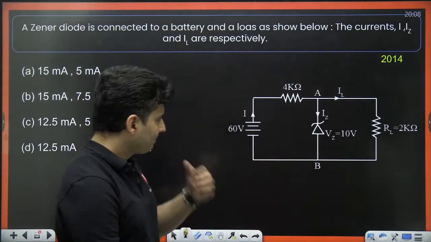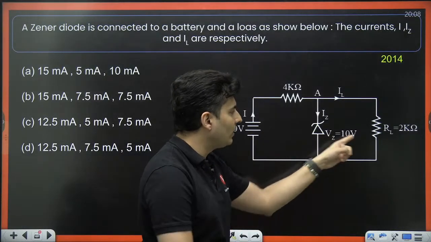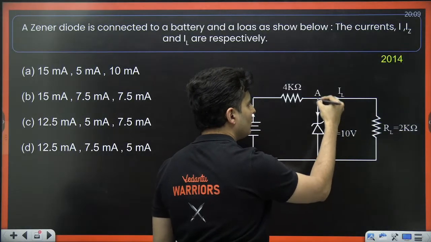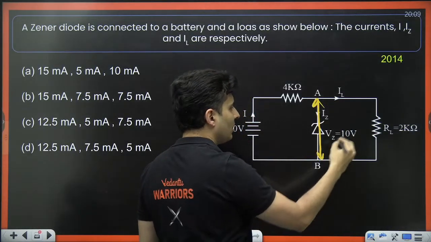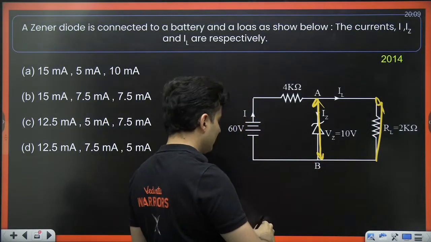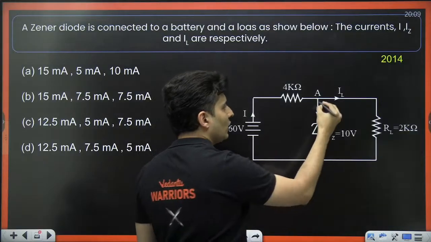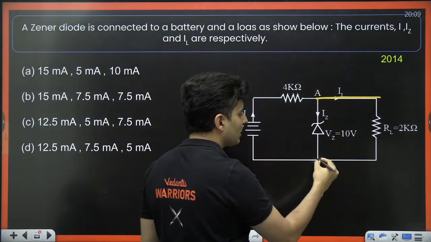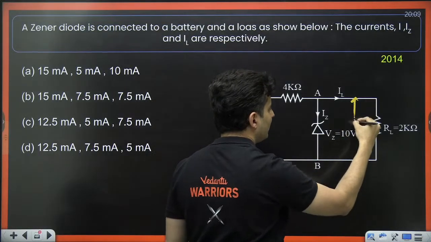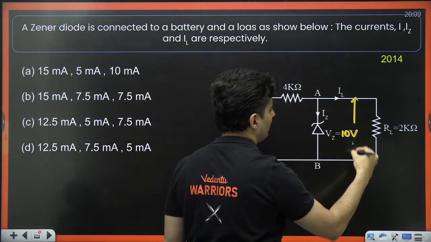Well, first of all, this is a Zener diode whose breakdown is 10 volts. That is given to me. So this 10 volts is not only across this diode, because this resistor is in parallel with this. So these 2 points are at the same voltage. So hence the voltage difference between them will be 10 volts.